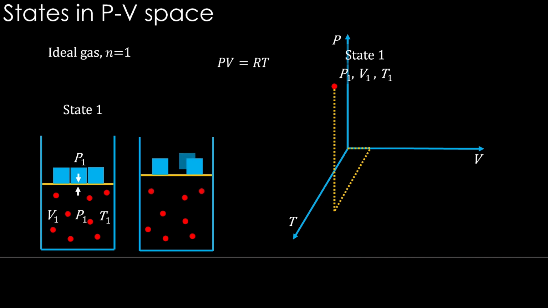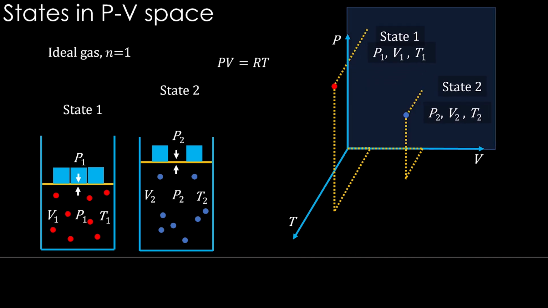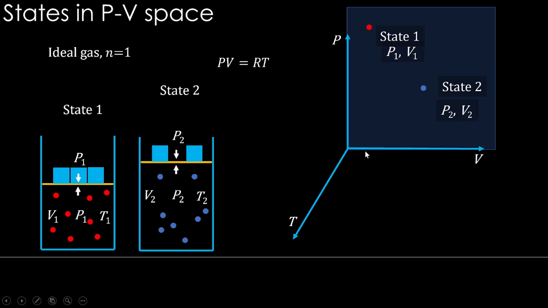Now think about the system going from one state to the other state. Pressure decreased, new volume and temperature achieved. This point can be represented here. Okay. So now these states will be represented directly in the PV space. Don't think that temperature is 0 here. It is just a projection to PV space. So temperature is not 0 here. You know how to calculate the temperature.